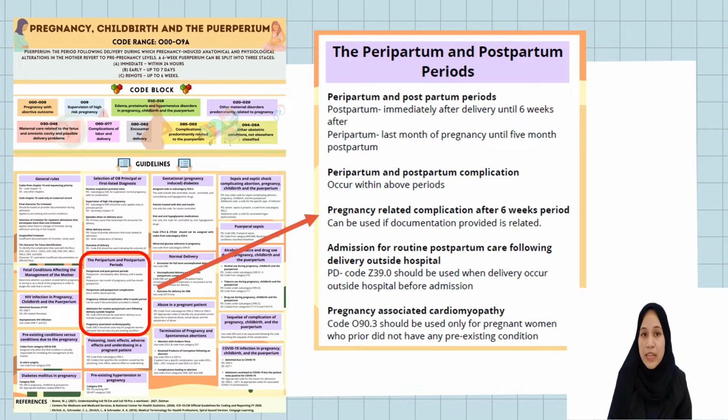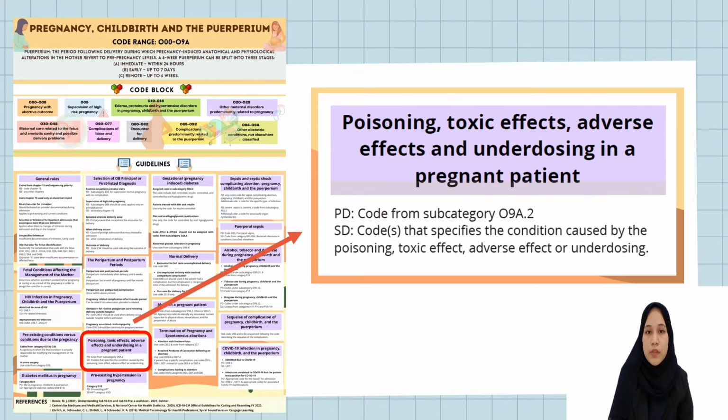For pregnancy associated with cardiomyopathy, in peripartum or postpartum cardiomyopathy, code O90.3 should be used. Codes from subcategory O9A.2 should be used as the principal diagnosis for poisoning, toxic effects, adverse effects, and underdosing in a pregnant woman, and the secondary diagnosis should be the codes that specify the conditions caused by the poisoning, toxic effects, or